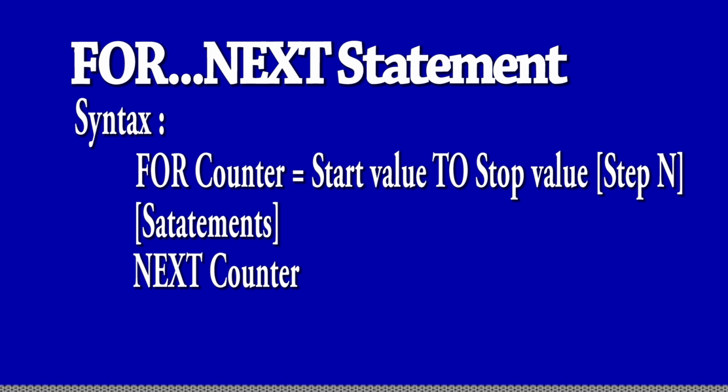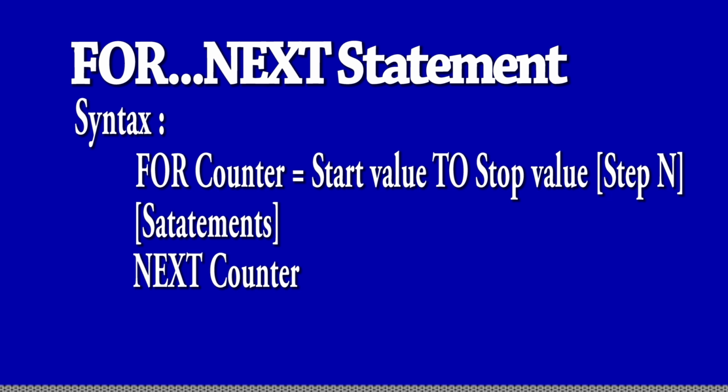Earlier I said in the definition of the for next loop that it is a self-incrementing statement. That means if you have given the value 1 to 10, it increases step by step, 1 by 1. But it does not decrement, for example if you have given FOR I equals 10 TO 1.